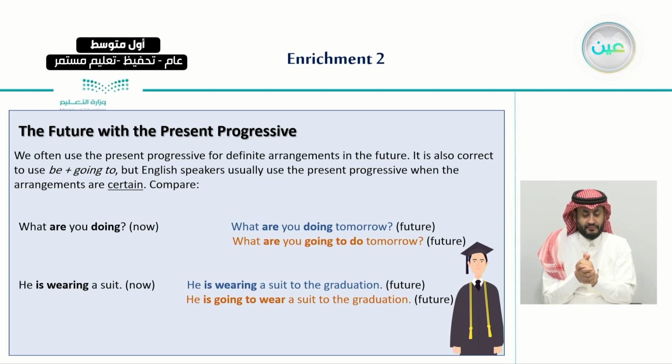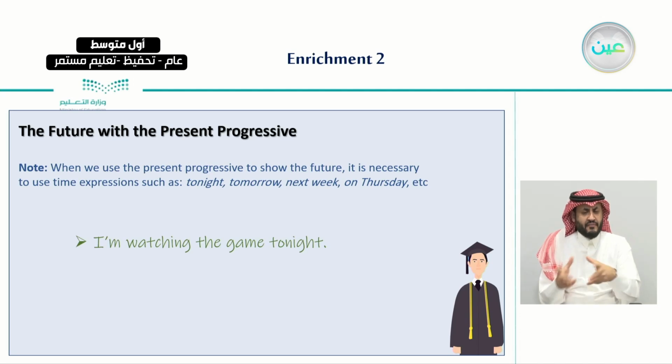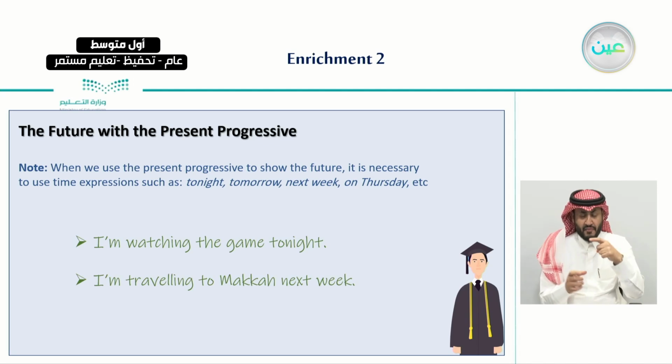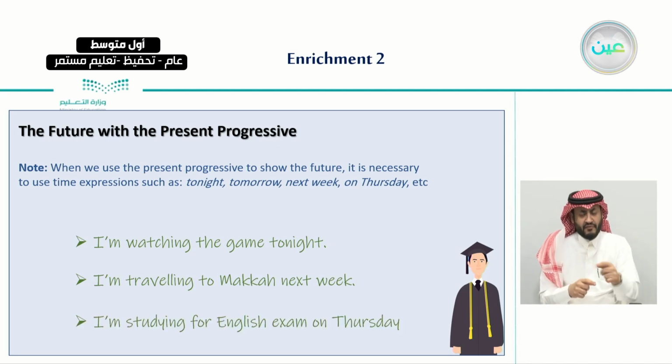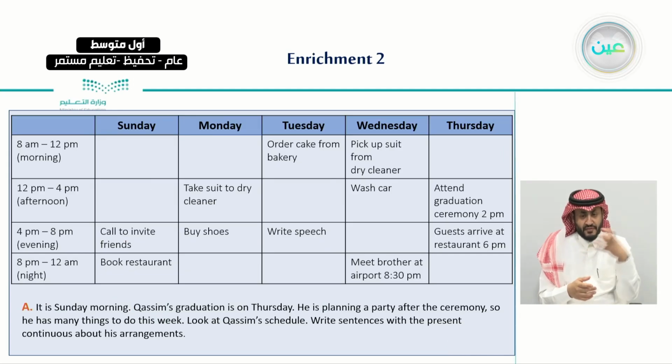So we said that we use the present progressive for the future if we have arrangements that are certain, as we can see here. Also, sometimes it helps if we use time expressions like I am watching the game tonight, or I am traveling to Mecca next week, or I'm studying for the English exam on Thursday. Time expressions like these are very important, and we gave a list of them like on Tuesday morning, afternoon, tomorrow morning, or this afternoon, and so on.